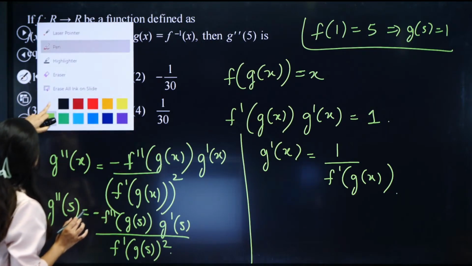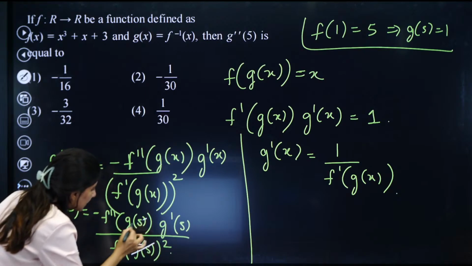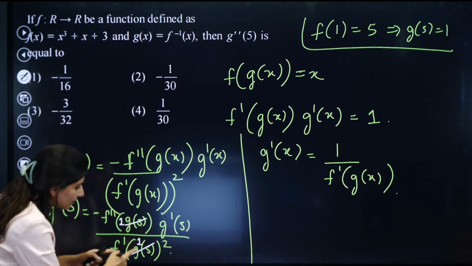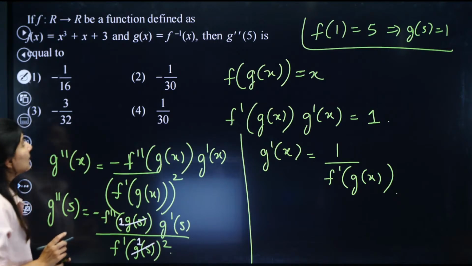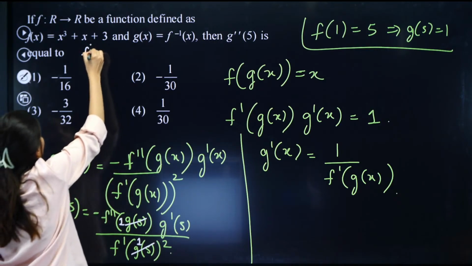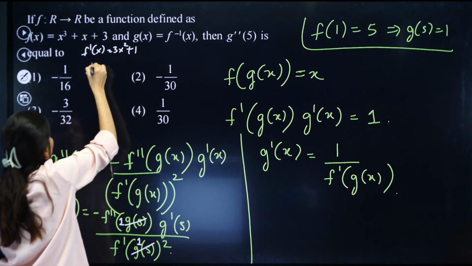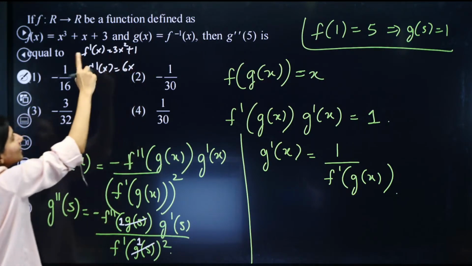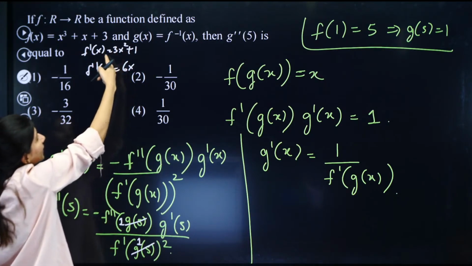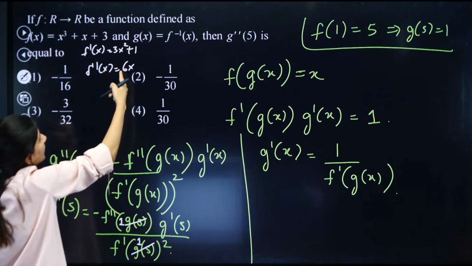So what I can do is I can just replace this as 1 and this as also 1. So we are looking for f dash 1 square and f double dash 1. That is one thing. What is f dash x? Can you tell me? f dash x will be 3x square plus 1. f double dash x would be 6x. The moment you put x equals 1, what do you get? 4. The moment you put x equals 1, what do you get? 6.